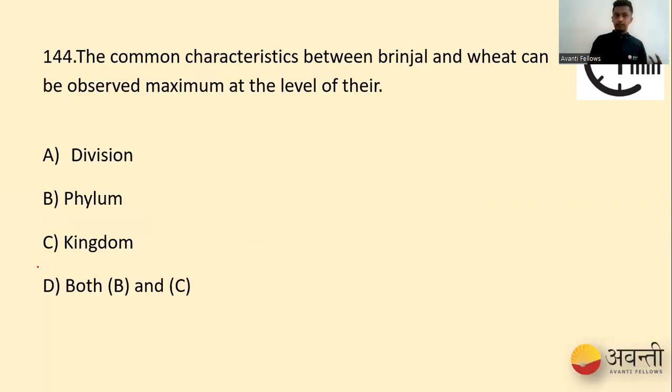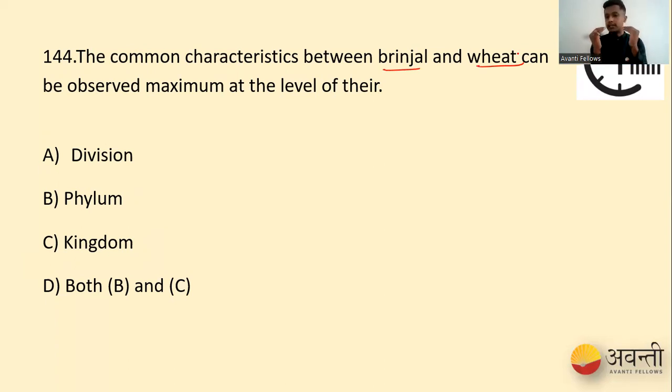So we have the next question here. The common characteristics between brinjal and wheat can be observed maximum at the level of their. Our options are division, phylum, kingdom, and both B and C. So what they're asking is, at what level can the common characteristics of brinjal and wheat be observed? When we go from kingdom, division, then class, order, family, genus, species, as we go down the taxonomic order, the common characteristics actually reduce. When you come to species, the characteristics are very closely related.